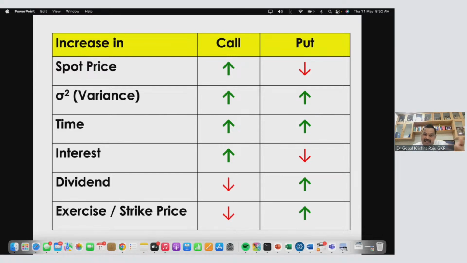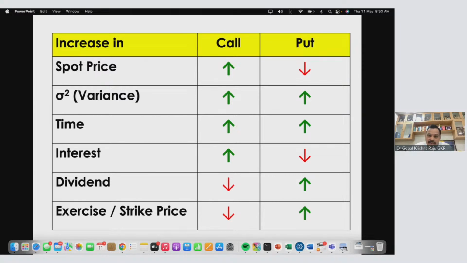And as the variance and these attributes go up, what will happen to the call option and put option? Now, I'll give an example. If there is a 3-month option contract, the option premium is 30 rupees. If there is a 6-month option contract, will the option premium be the same? Not necessarily. As the time goes up, your call premium also will go up. Put premium also will go up, because the risk is more.